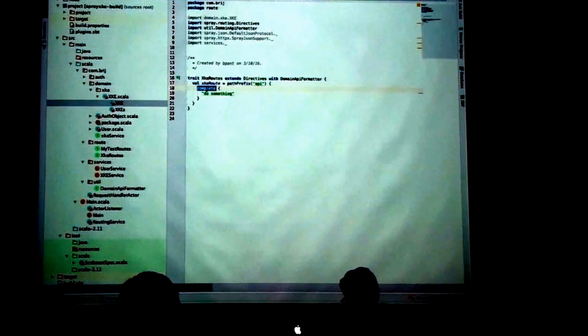I have just the XK route, which is path prefix, basically a directive that finds the path starting with /API. I'll explain it in a while.